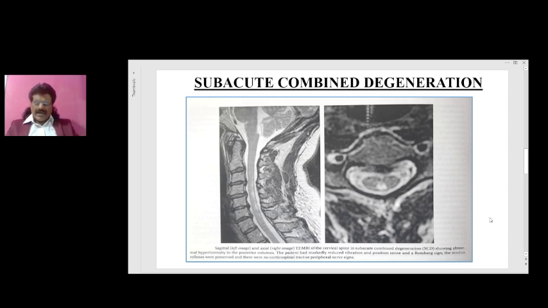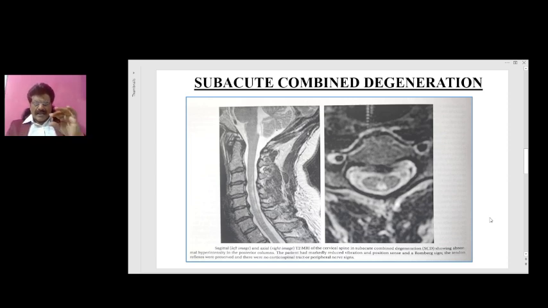Amongst the tracts, we have three important tracts: corticospinal tract, posterior column, and the spinothalamic tract. Of these three, the spinothalamic tract is the least myelinated, and therefore vitamin B12 deficiency usually does not affect it. Whereas the posterior column and pyramidal tracts are well myelinated, and therefore when there is vitamin B12 deficiency, the corticospinal tract and posterior column get affected. It spares the spinothalamic tract because it is least myelinated amongst these three tracts.